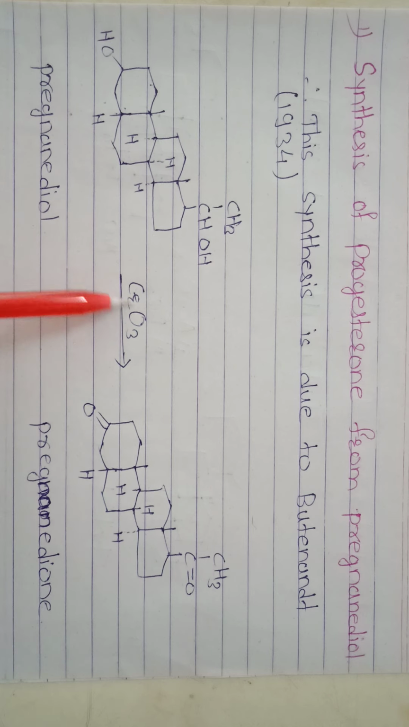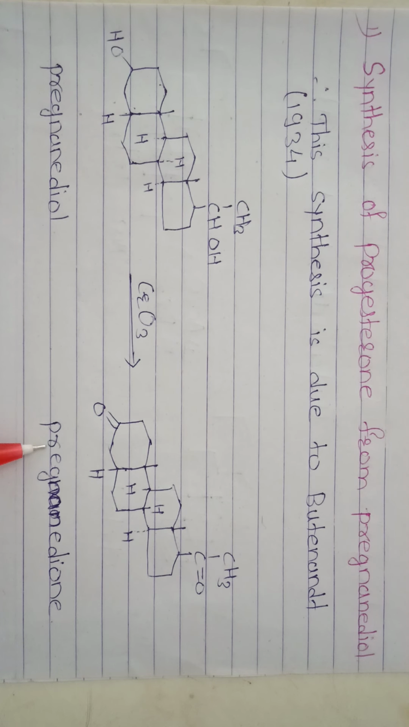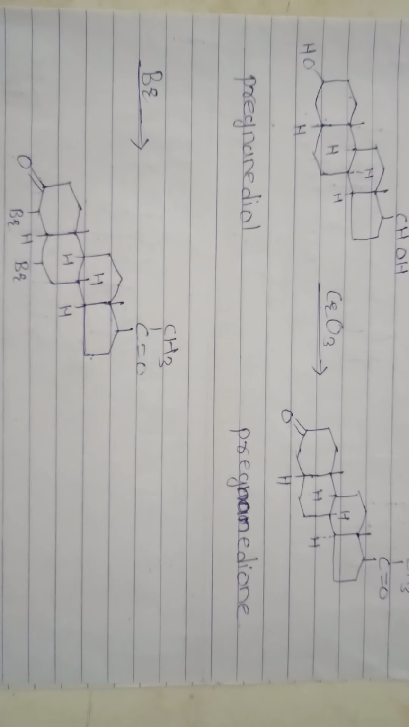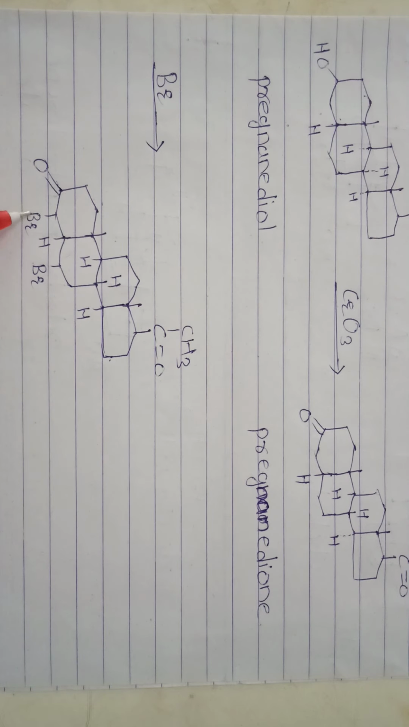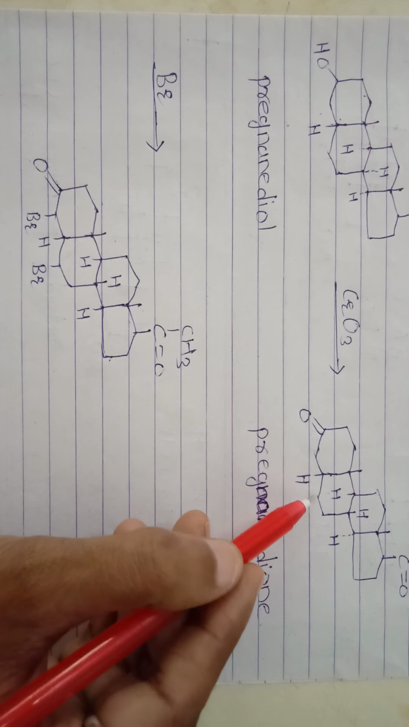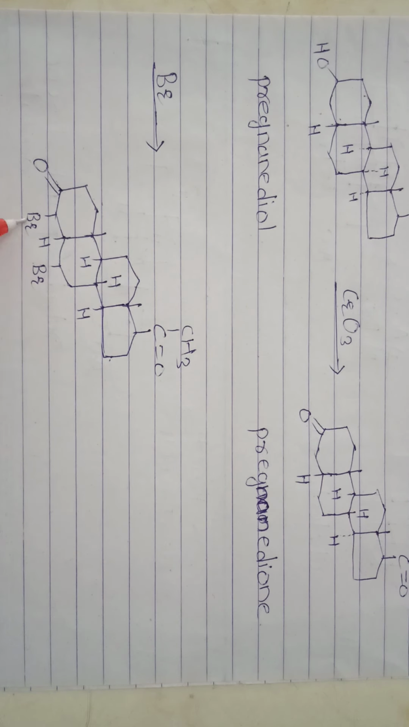pregnanediol. On oxidation, these two alcohol groups are oxidized and form the ketone groups, forming the pregnanedione. Then this dione undergoes the bromination. Then Br groups are attached to this C4 carbon atom and C5 carbon atom.